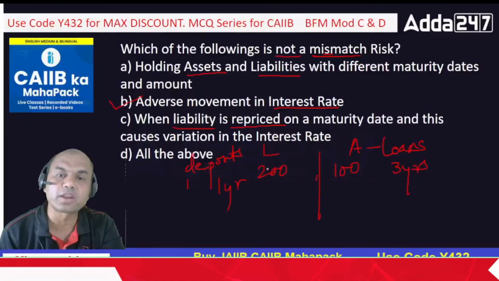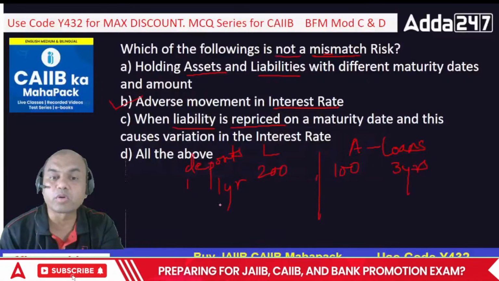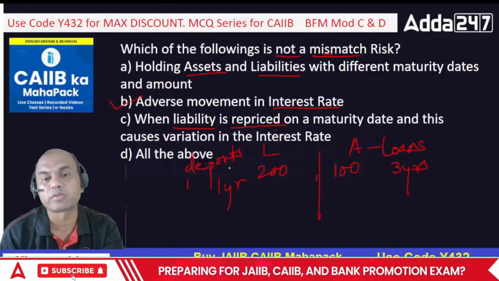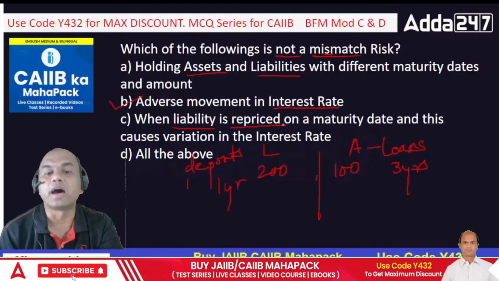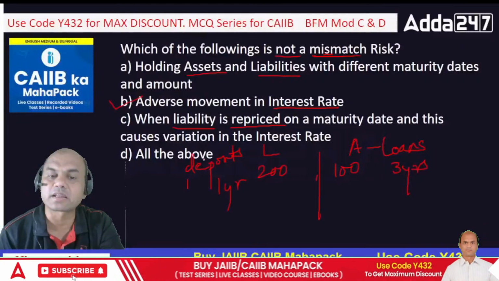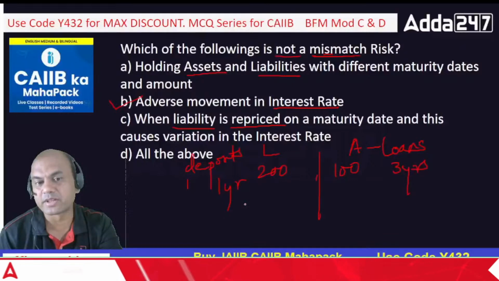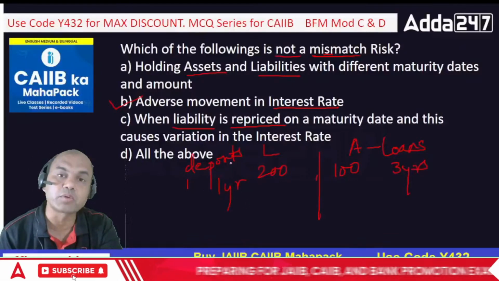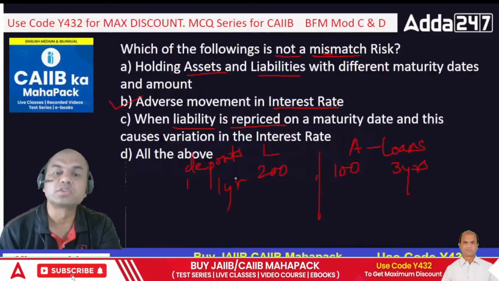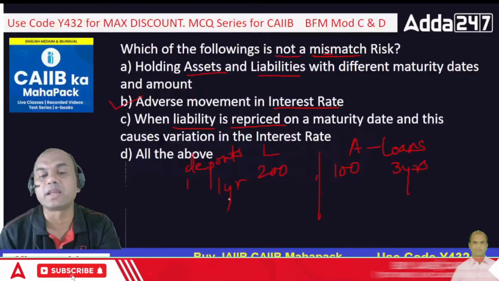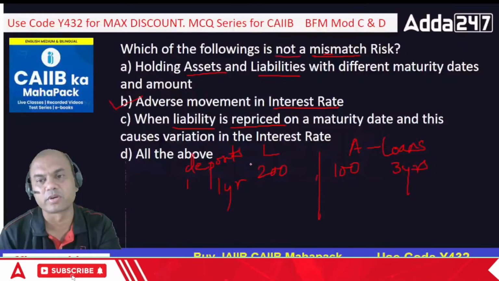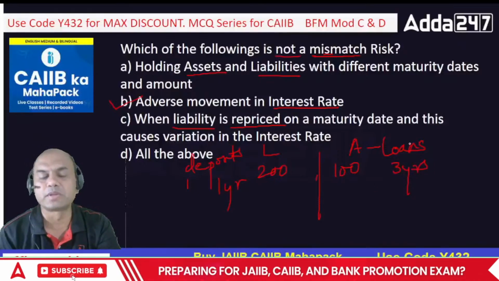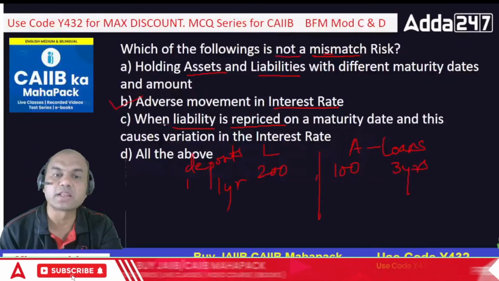Suppose I don't have money or I don't want to give that money back to that customer, so what will I do? I'll reprice this. I'll tell that customer, see, I was having this FD at let's say 7%, now I'll give you 7.2, but don't take it out. Keep this. So this repricing, if I increase 0.25 or 0.5 over here, will definitely impact my loans also. So that is known as the mismatch risk.